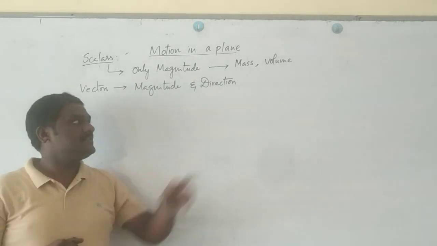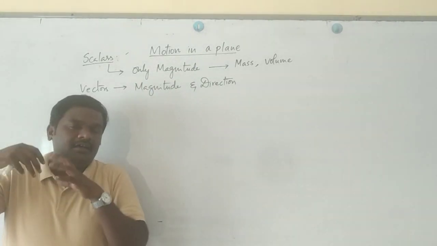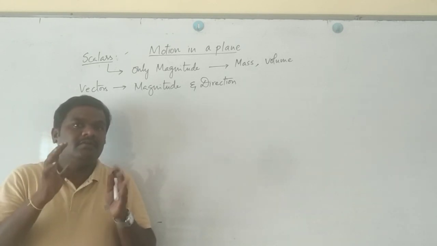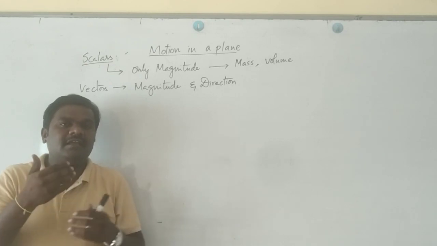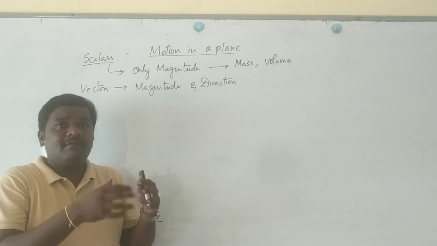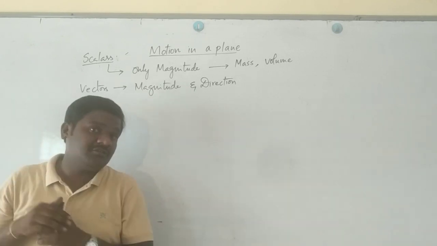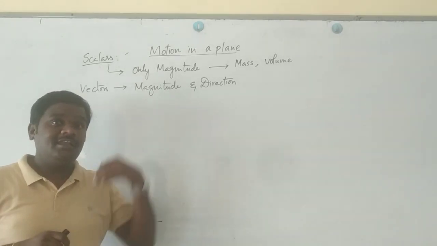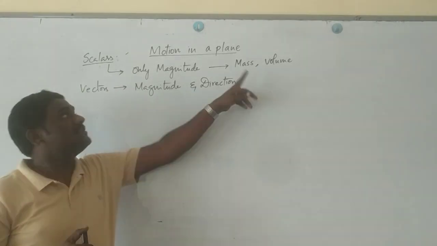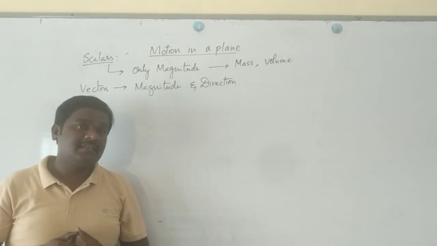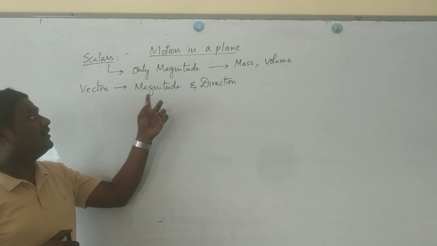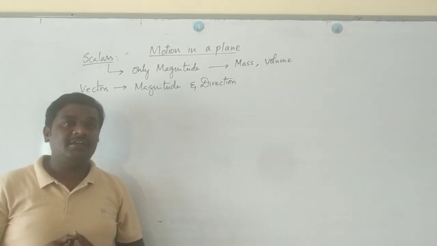Hence, scalars are those physical quantities which have only magnitude. Let us talk about one more example, volume. While taking milk, you ask for 1 liter milk, 2 liters milk, but you will never ask, I require 1 liter milk in the east direction, I require 2 liters milk in the north direction. Is it necessary to say like that? No. Hence, volume also is a scalar. Whereas coming to vectors, it definitely requires magnitude and direction.